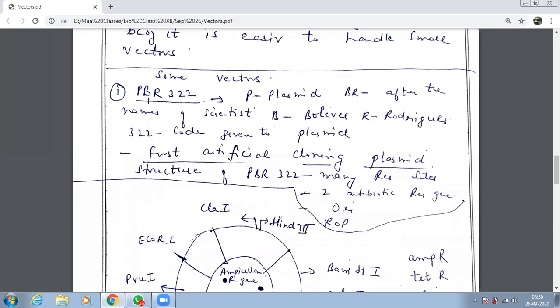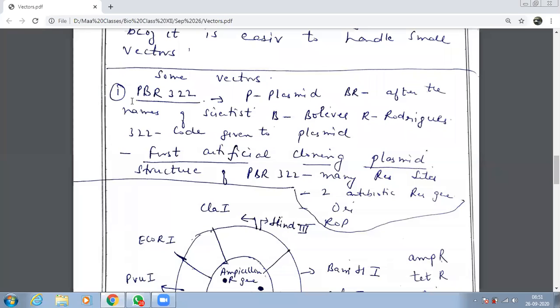Let us do this very quickly. P stands for plasmid. Okay, beta, this letter, can you see P? It stands for plasmid. BR, these two letters we've taken from the name of the scientists. B over here is Bolivar, and R is your Rodriguez. Okay, अब जल्दी से बताओ. What does P stand for? Plasmid. B and R are the names of the scientists.